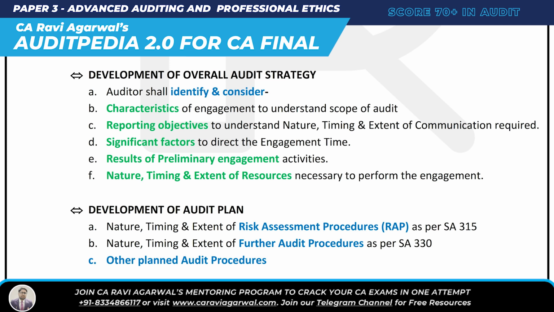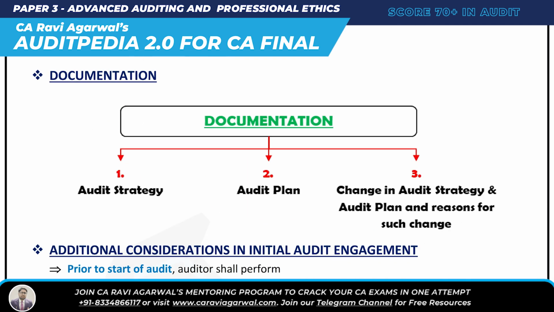And then there's one more, you need to know about the documentation also. SA 300 talks about documentation. What do you document? The overall audit strategy, I need to document it. The audit plan, I need to document it. And lastly, if there is a change in the audit strategy or audit plan, and the reason for such change, you document that also. So documentation is very simple: audit strategy documented, audit plan documented, and changes in the audit strategy and audit plan, and the reasons for such changes, documented.